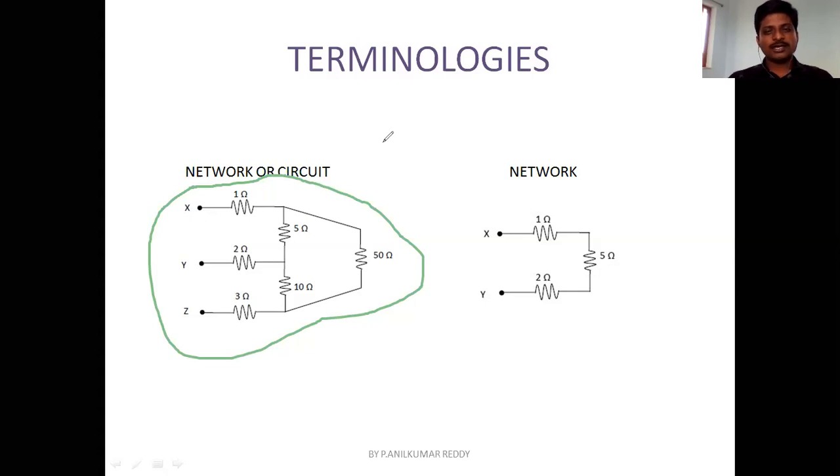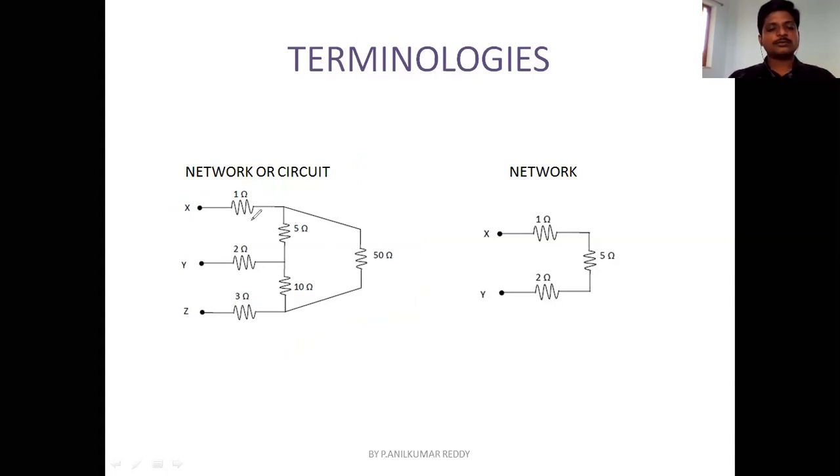But if you want to define a circuit, circuit is a closed path. Okay. So a circuit is a closed path. Network is a connection of elements. Now when you look into the first diagram here, this can be called as network as well as circuit, because if you want to call this as a circuit, it must have at least one closed path.